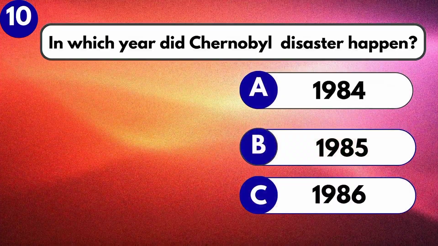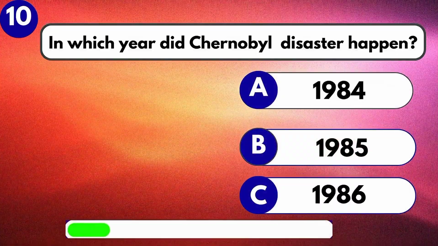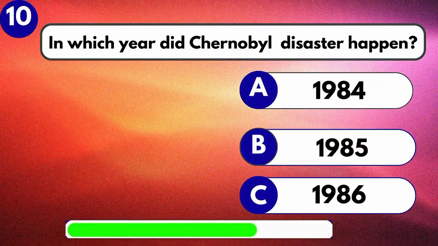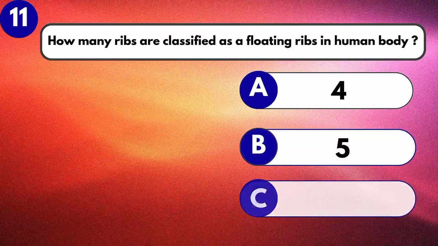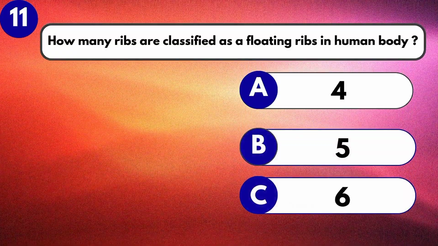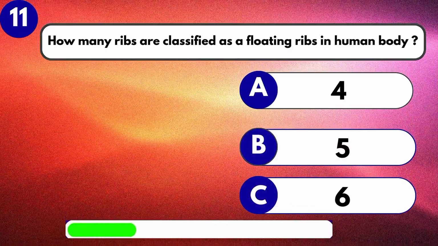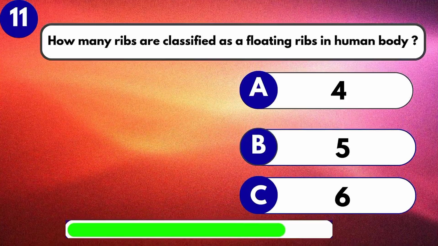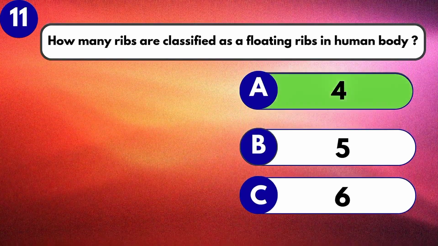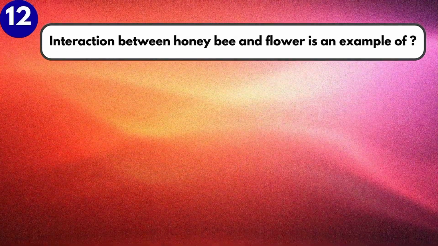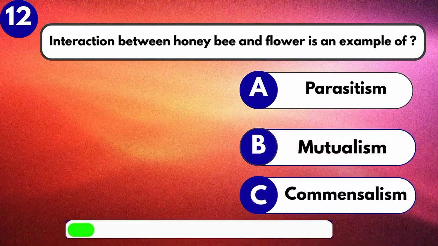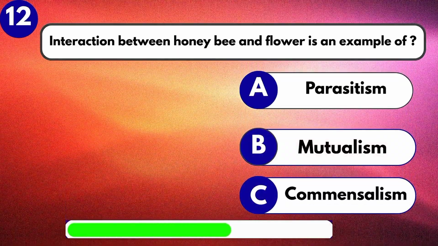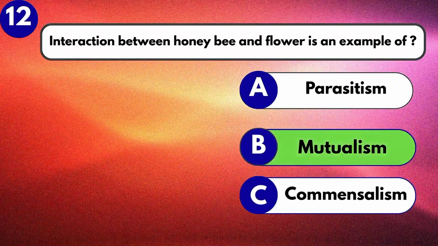In which year did Chernobyl disaster happen? 1986. How many ribs are classified as a floating ribs in human body? 4. Interaction between honeybee and flower is an example of mutualism.